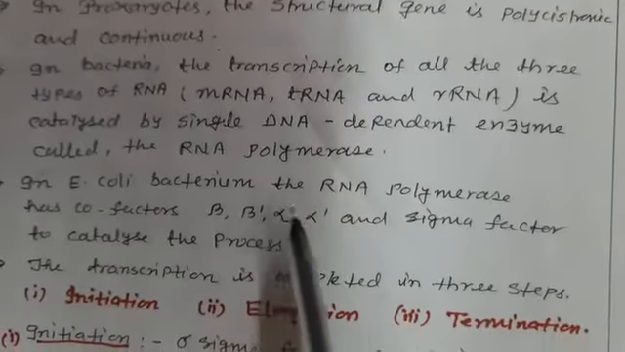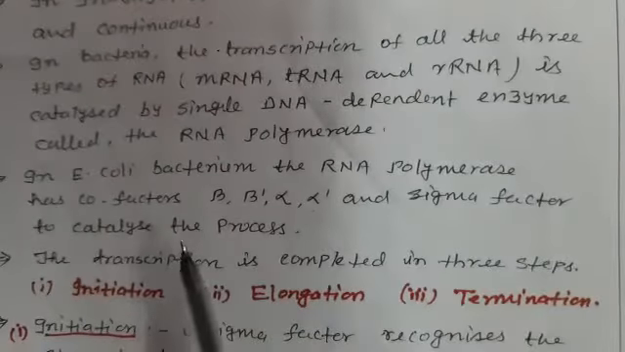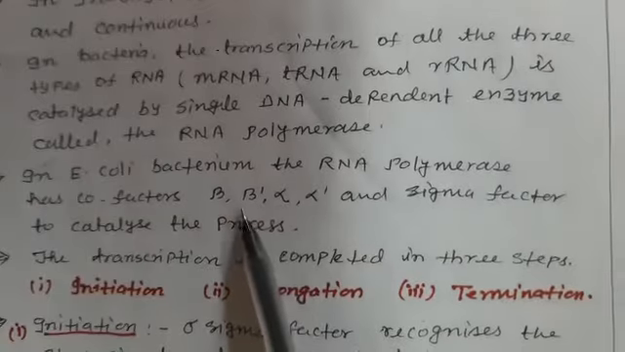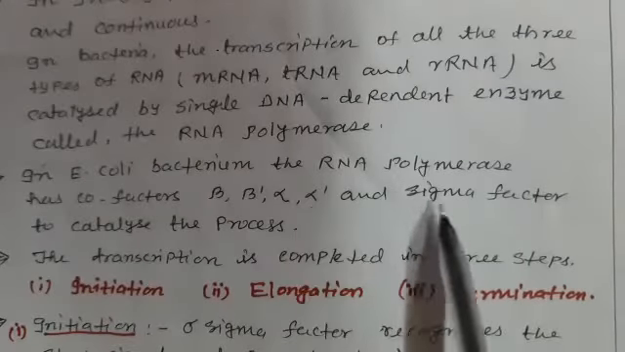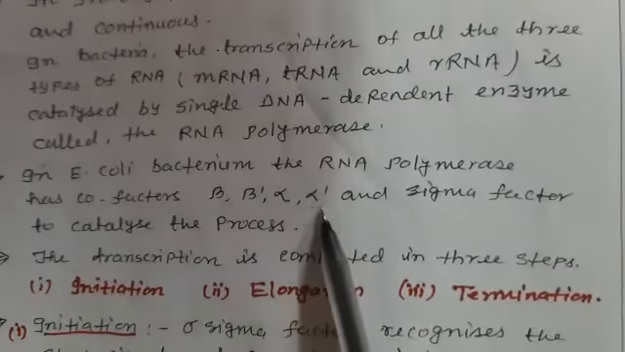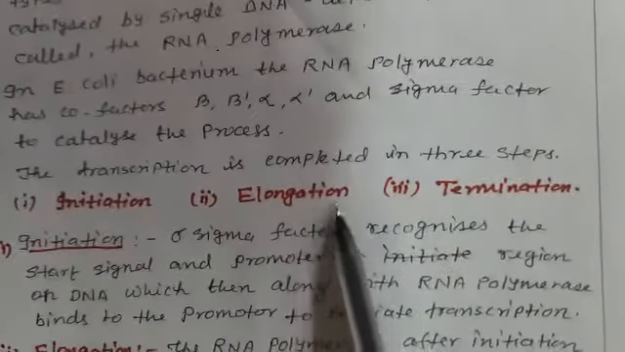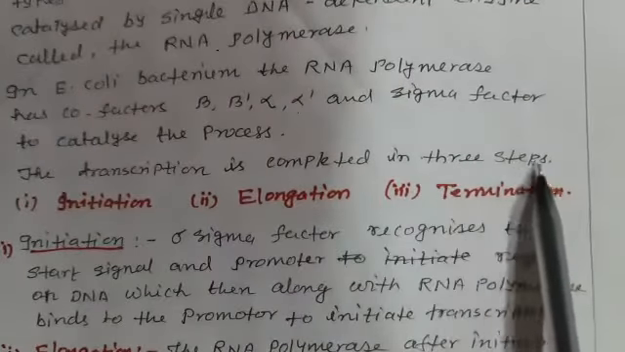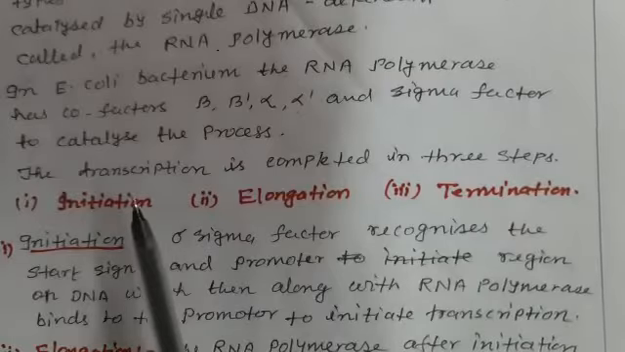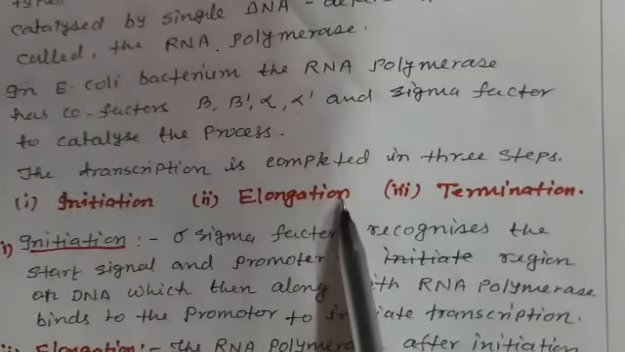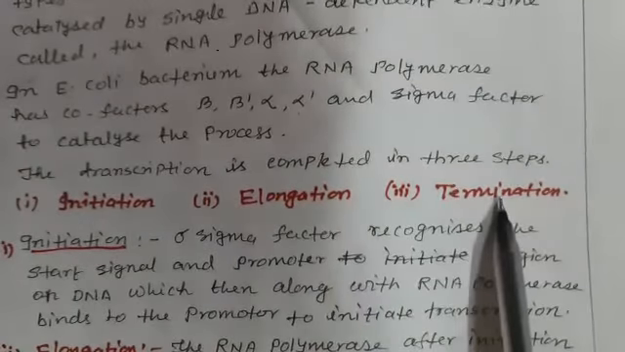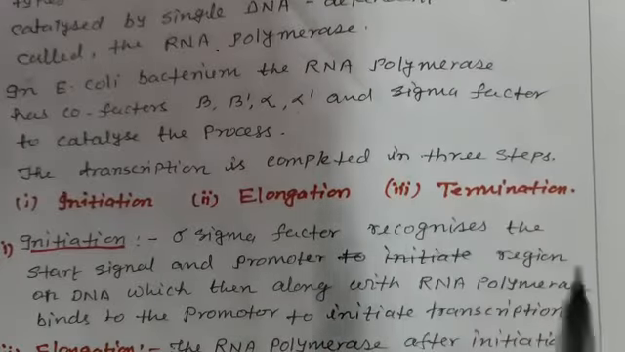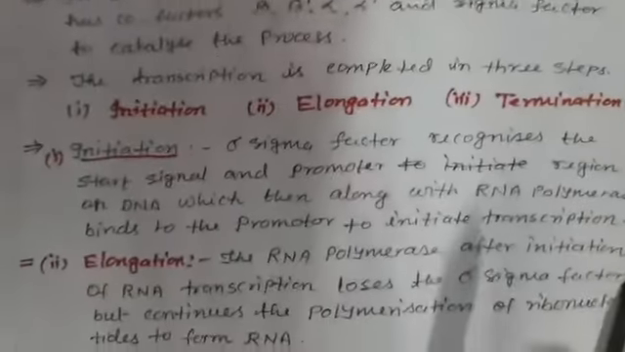In E. coli bacterium, the RNA polymerase has cofactors beta, beta 1, alpha, alpha 1 and sigma factor to catalyze the process. The transcription is completed in 3 steps. First is known as the initiation, number 2 is elongation and third point is known as the termination. Let us discuss one by one.